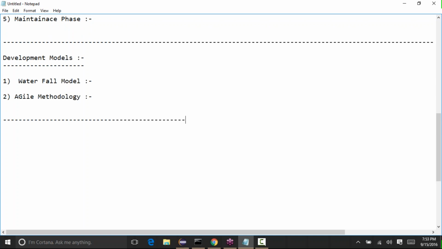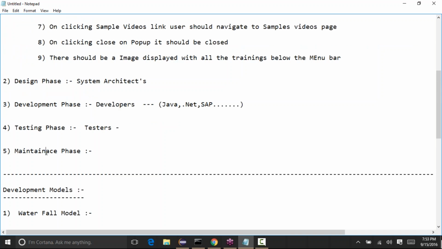One of the questions was: in the maintenance phase, if they add new functionalities, will it again go through the testing phase? Yes, it will again go through the testing phase for sure. During this phase, let's say the client wants to add a new functionality to the application.